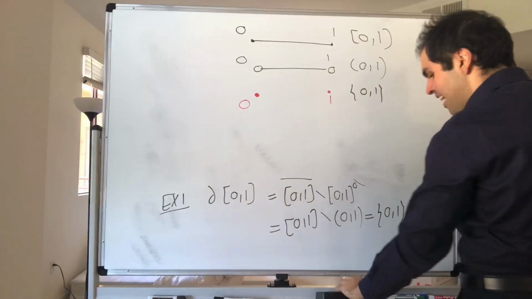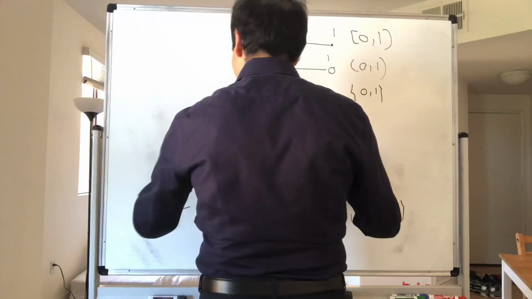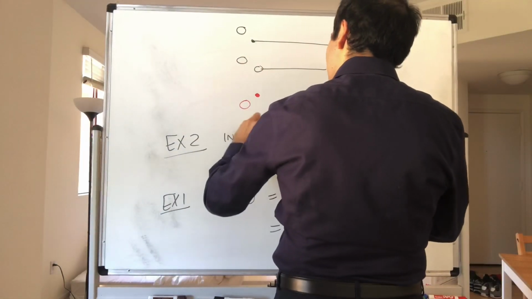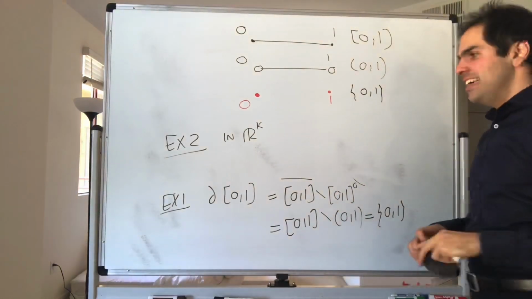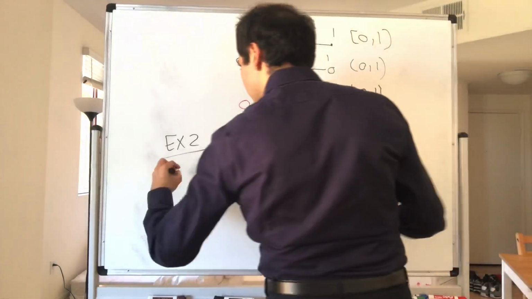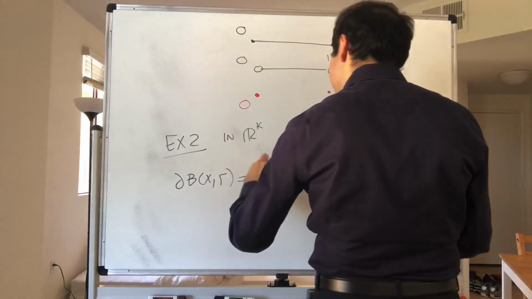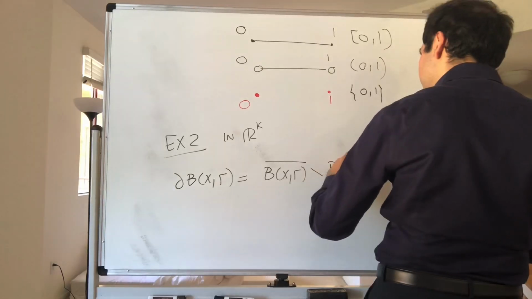Okay, and then, more interestingly, this is very important, in R^k. Usually the boundary of a ball in R^k is just the sphere. So the boundary of B(x, r) is the difference between the closure and the interior.